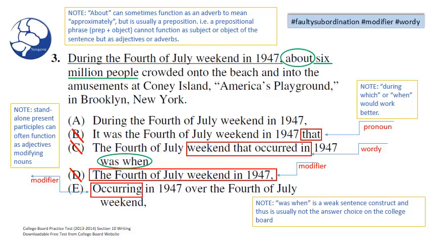In this case, occurring would modify what? People. And as we mentioned a moment ago, people cannot occur. So we can eliminate E. Going through all the choices, we've eliminated B, C, D, and E. And so we're left back with our original choice, which we kept. Answer A.